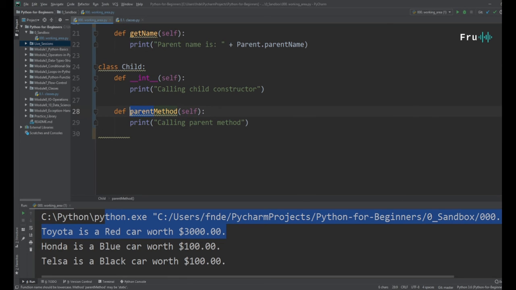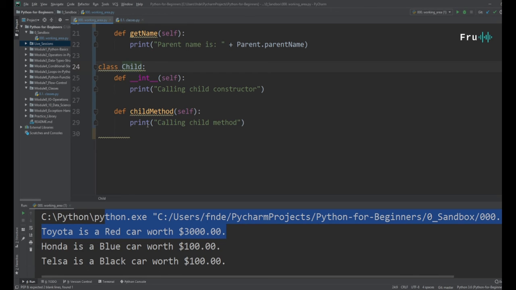So let's call this one the child method. We have the child method self, and then we're going to print calling the child method. But you're asking, where is the inheritance? The way inheritance comes into play is we have to tell that this child class that we've just created actually comes from parent. Imagine you're a child, you have to inherit something from your parent. Somebody needs to say somewhere that this child is inheriting from the parent. In the Western world, you do that by legal documents. You have to go to the court and sign all of that, or use your birth certificate to prove that this child is actually the birth child of that parent.